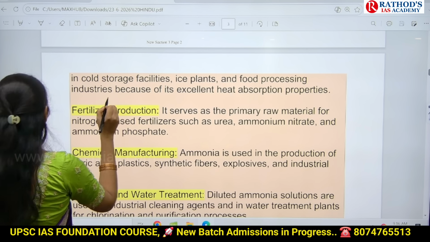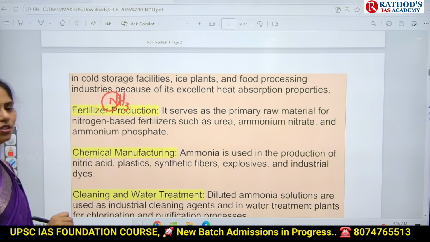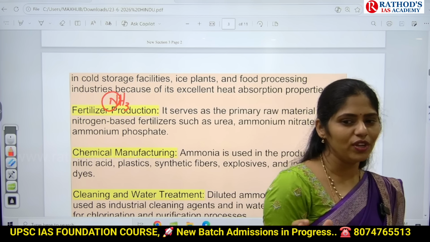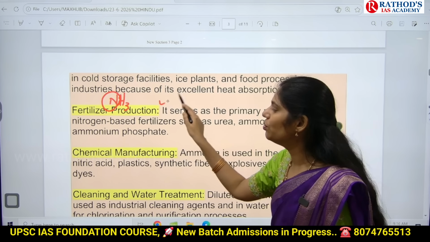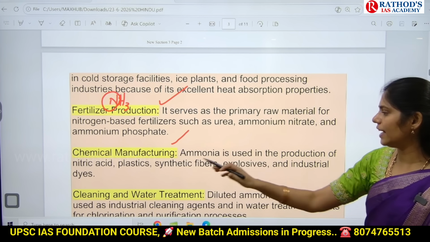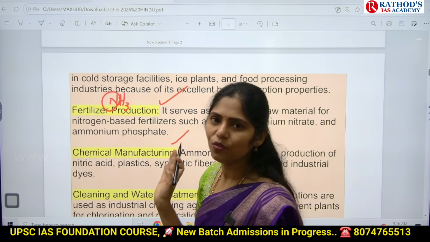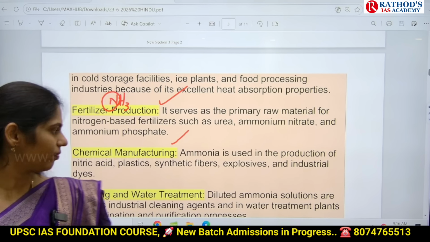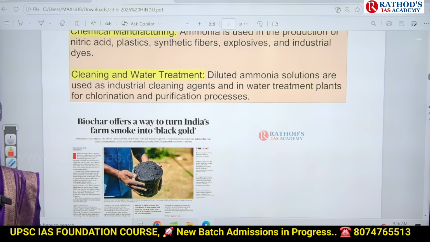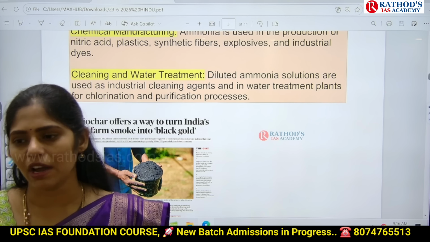And this one is ammonia which contains NH3. Nitrogen is there. Nitrogen is very important for growth of animals as well as plants. So we can use this ammonia for making of what? Fertilizer. And this one is in chemical manufacturing, like in nitric acid production, in plastic, synthetic fibers, in explosives also, we can use this ammonia. Okay, and next one is for cleaning and water treatment also, we can use this ammonia for chlorination method. So all these are the applications of ammonia.